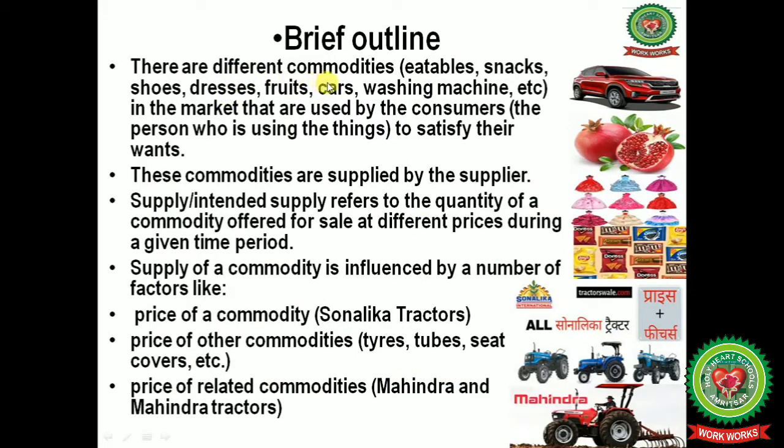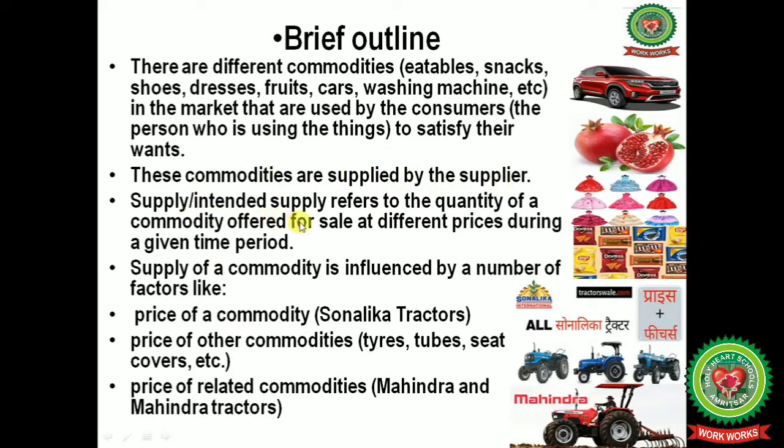There are different commodities like eatables, snacks, shoes, dresses, fruits, cars, washing machines and a number of other things in the market that are used by consumers. The person who is using the things is called a consumer, to satisfy their wants. These commodities are supplied by the supplier.